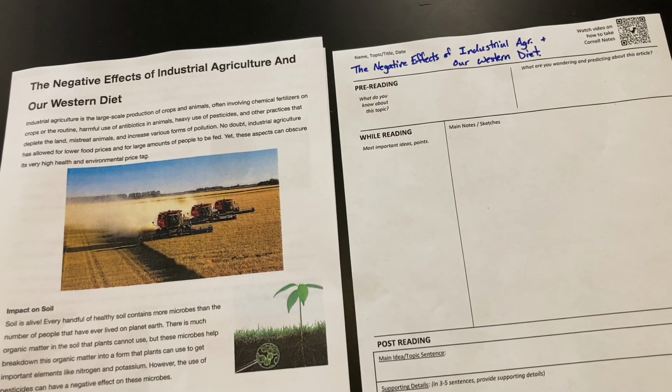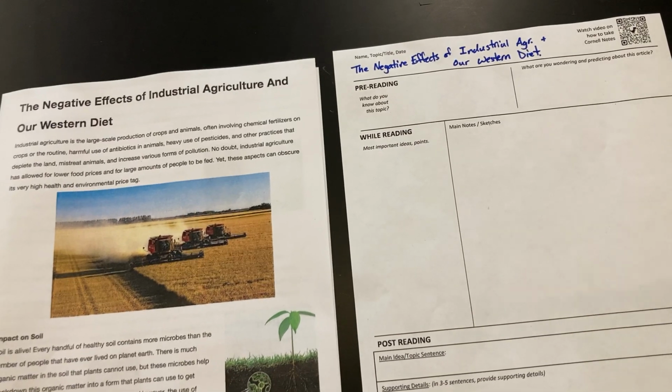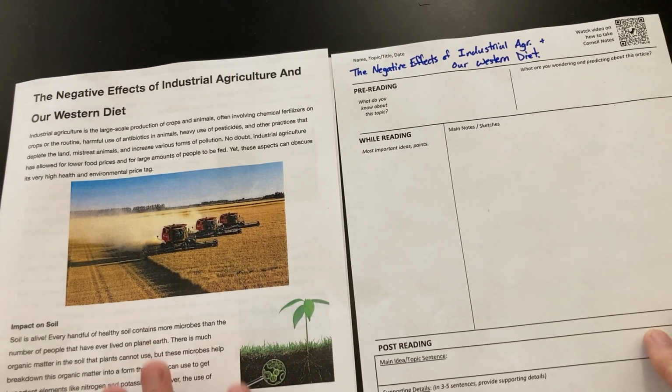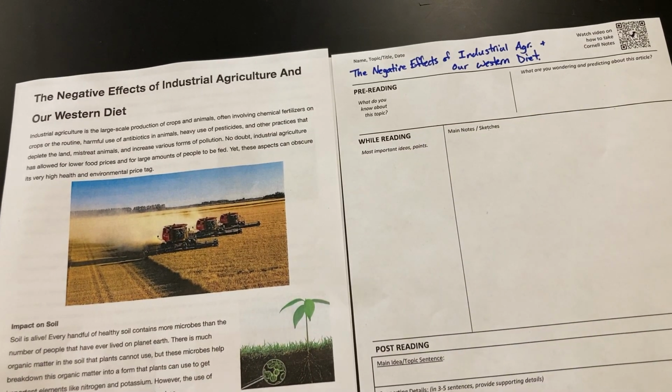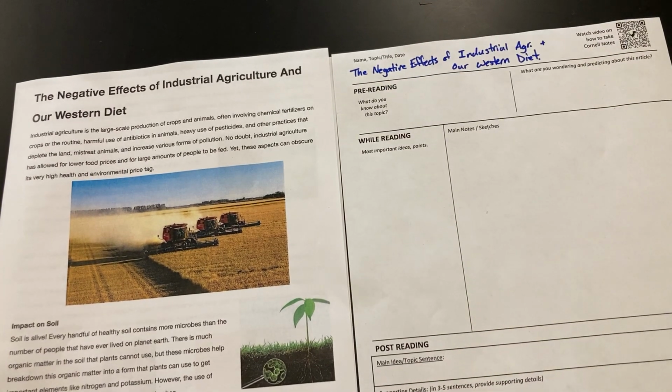Hello everyone, it's Dr. Wolfe here, and in this video, I'm going to be modeling how we could obtain information, specifically how we could read information to comprehend it. So the article that we're going to be looking at is the negative effects of industrial agriculture and our Western diet. First thing I want to do is just do some pre-reading strategies.